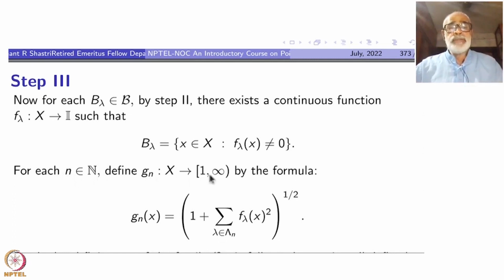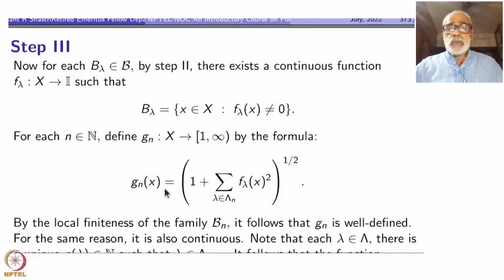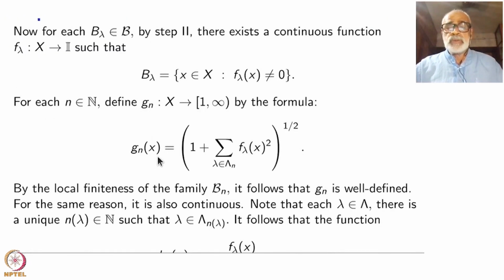For each n inside N, define Gn from X to 0 to infinity. We are constructing these functions so that finally we can take all of them and put them inside the Hilbert space, a generalized Hilbert space. So define Gn from X to [1, infinity) by the formula: Gn of x is the square root of 1 plus the sum of F lambda of x squared, where lambda ranges over lambda n.